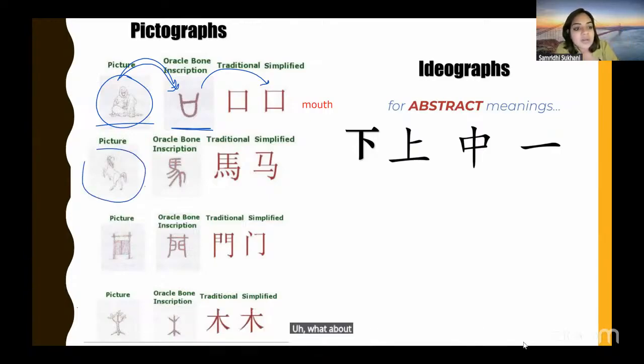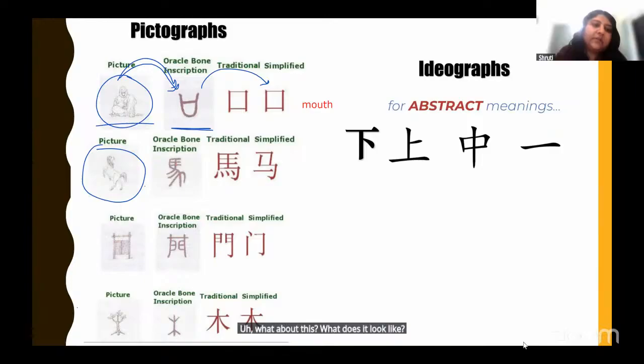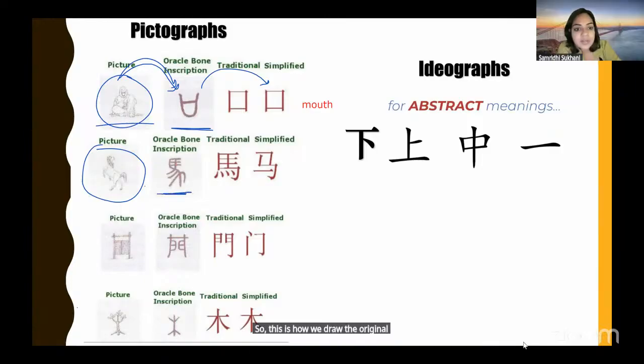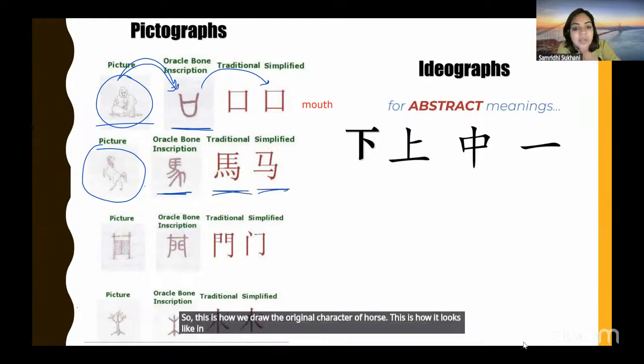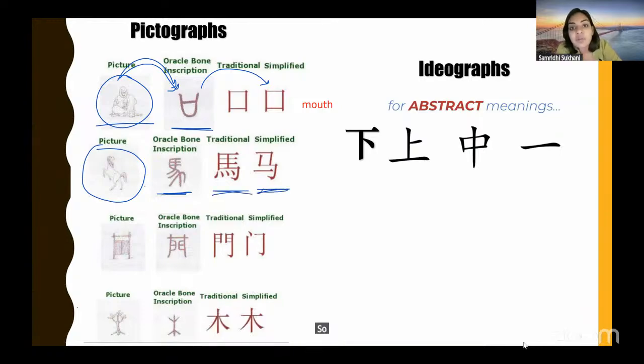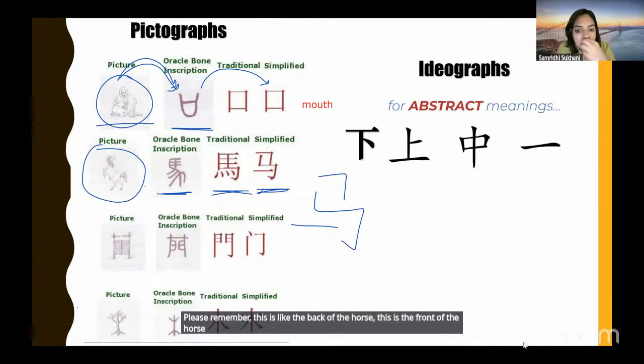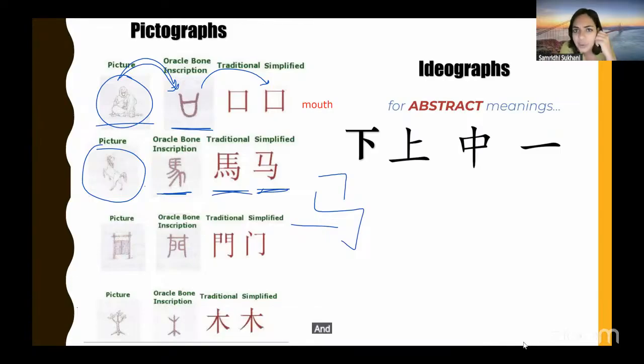What about this? What does it look like? Horse. So this is how we draw the original character of horse. This is how it looks in traditional. This is how it looks in modern. So the modern way, if I have to make you remember the horse, I will still ask you to remember this is like the back of the horse, this is the front of the horse, and this is like the tail. And that's how you draw it.